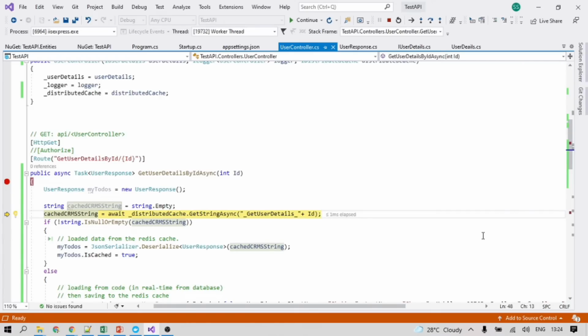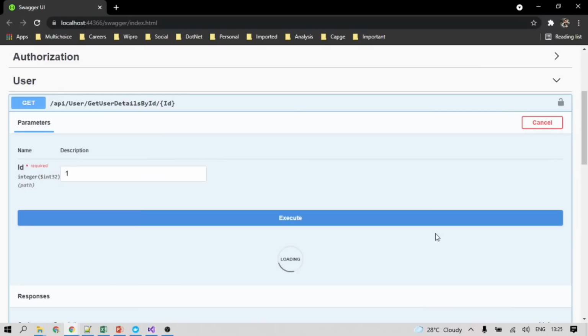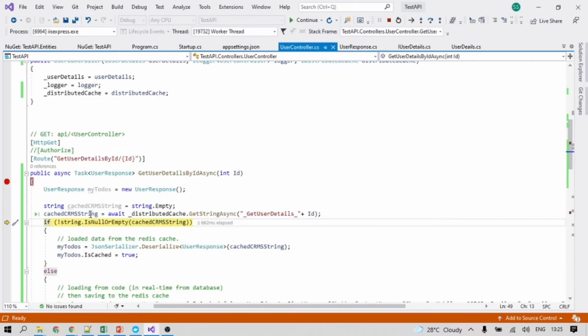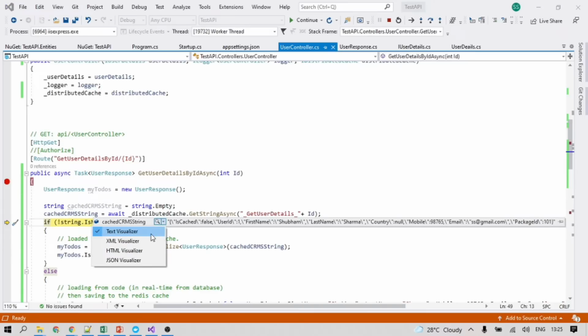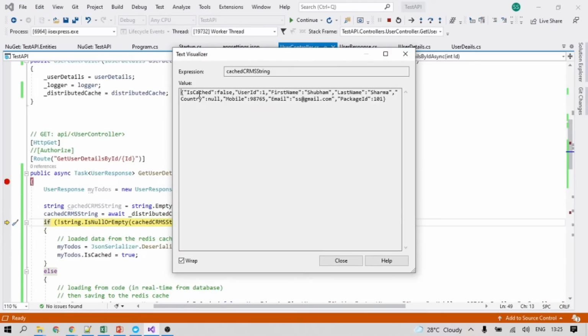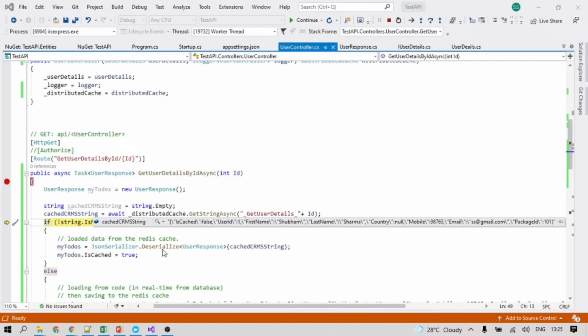Okay, so I already called this API earlier, so this data has been cached properly in the memory. You can see here, if I do the F10, I found this data here in the cached memory. Let me show you how the data is coming. You can see here the data is already cached. So this time data is not coming from our call like get user details, BLDL and the Oracle. The data is coming from cached memory.